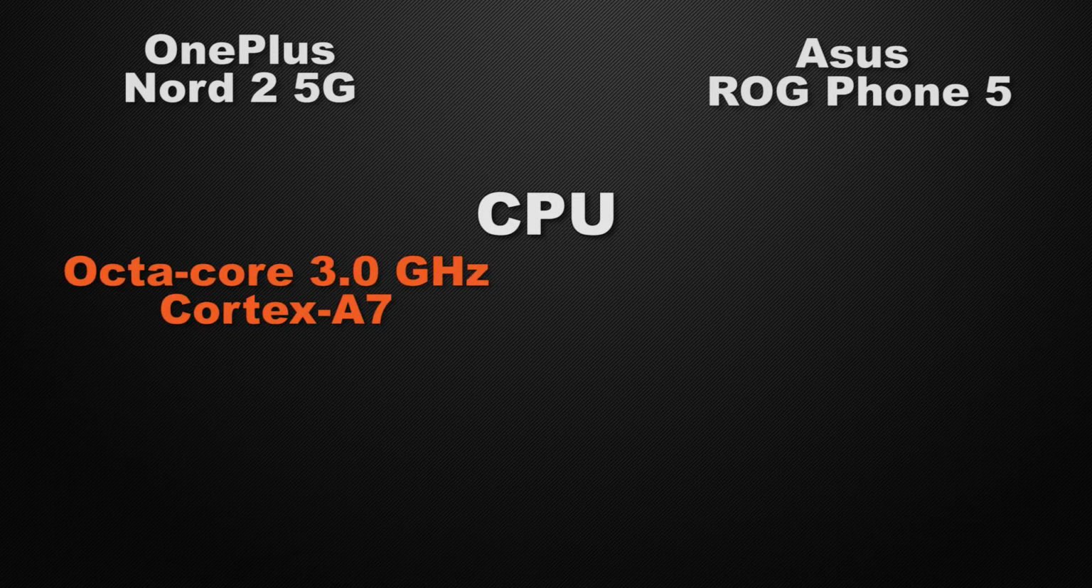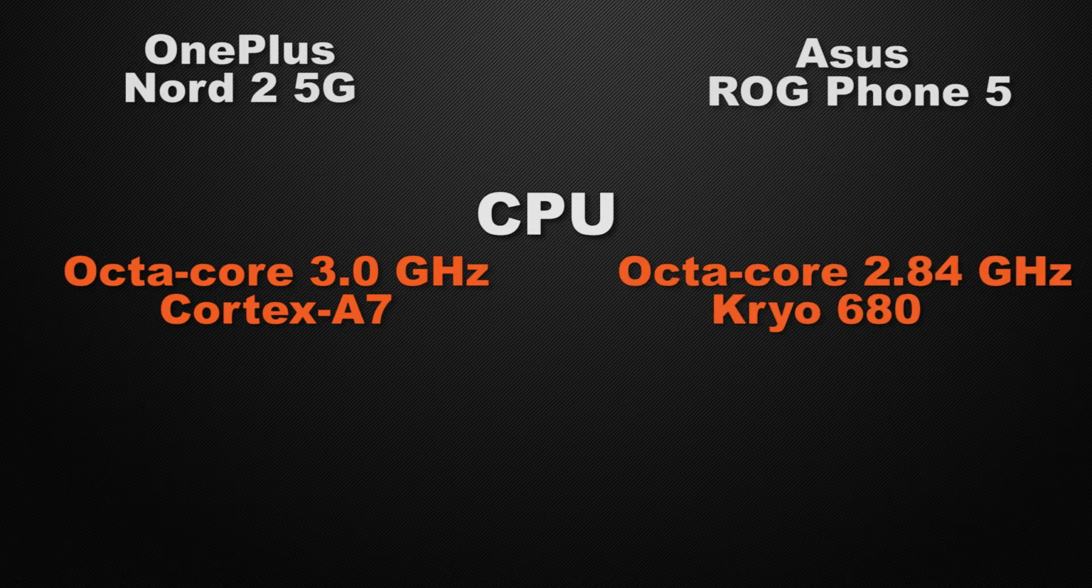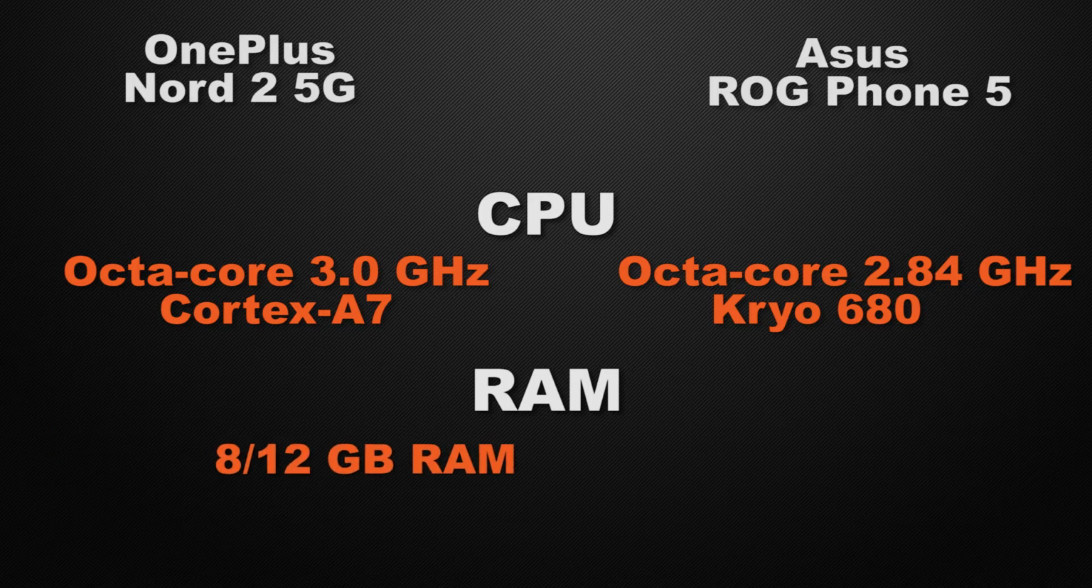Nord 2 can clock at 3.0 GHz based on octa-core Cortex chipset, whereas ROG Phone can clock at 2.84 GHz based on octa-core Kryo chipset. So in this case, the winner here is Nord 2 because it have slightly more faster clock speed. And about the RAM variants in the devices, Nord 2 have two option 8 and 12 GB, whereas ROG Phone have two option 8 and 12 GB. So it's a tie because both of the devices have same RAM capacity.